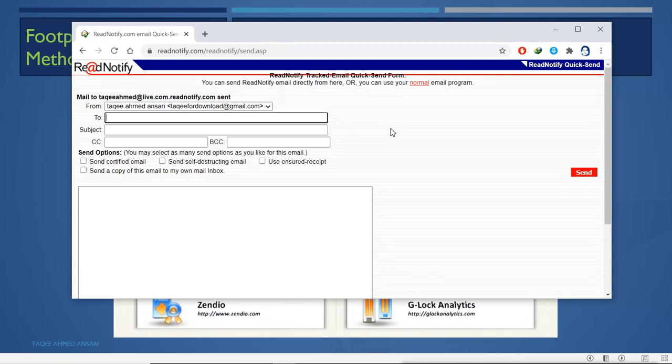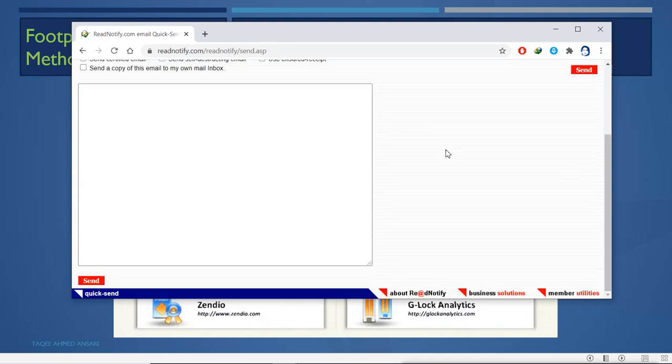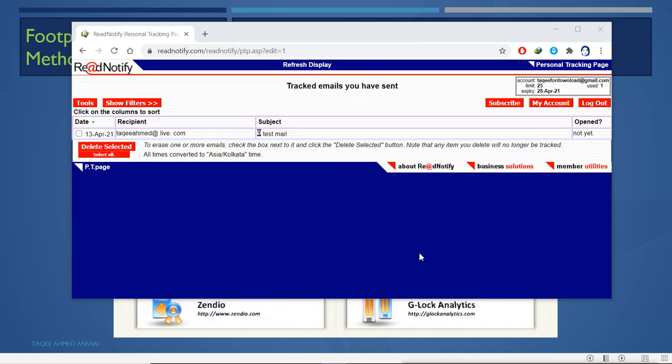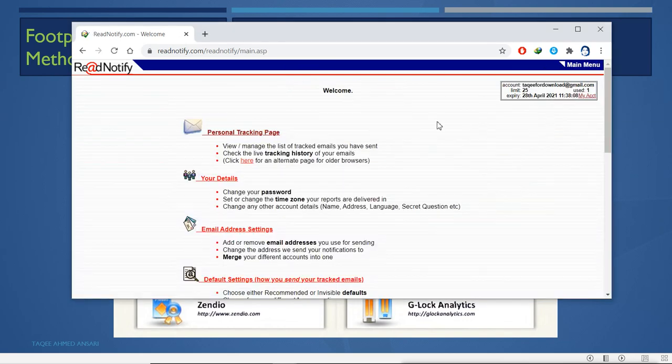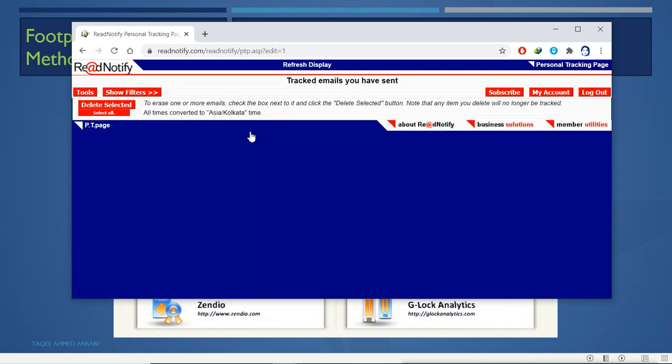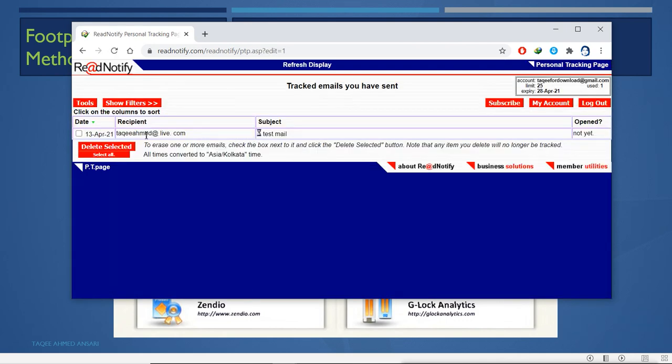Now the mail is sent, and now we can track the mail. For tracking the mail, you go to the member area and then to My Account, and in My Account the first option is to track the mail. You go to My Account and you have the personal tracking page. When you go to this personal tracking page, you will see the mail which you have sent.